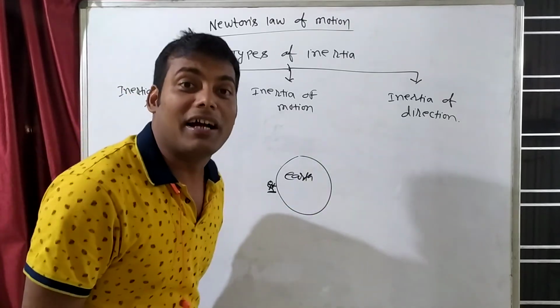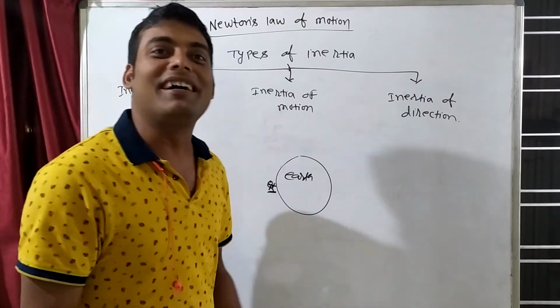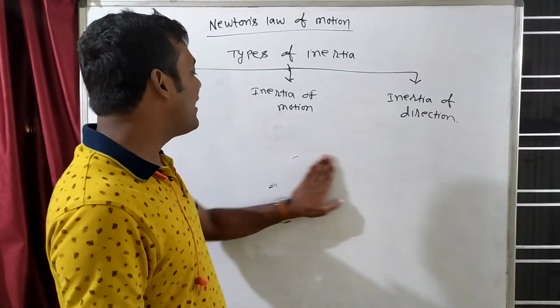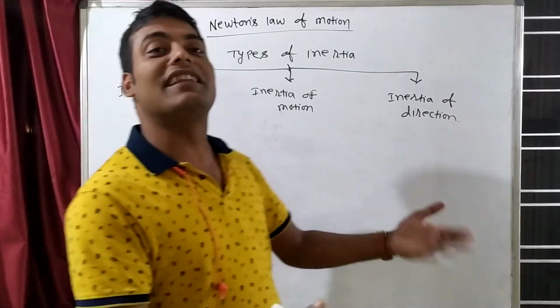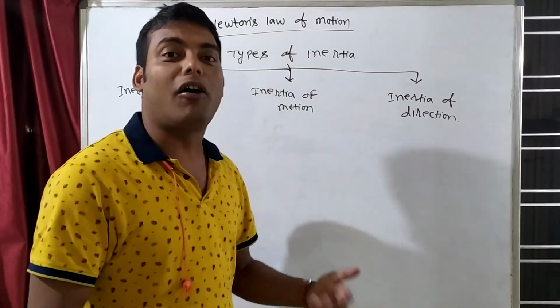लेकिन क्या अर्थ के बाहर हम खड़ा हो सकते हैं? This is the question. Can we stand outside the earth? No. That means we can't stop earth. Right? For stopping the earth, we have to be external part of the earth. अर्थ पे ही खड़ा होकर हम नहीं रोक सकते. You have to be outside the earth.